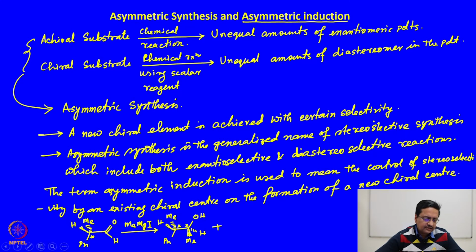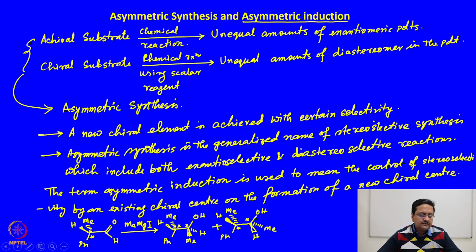So, the other isomer is this one, which also has two chiral centers.